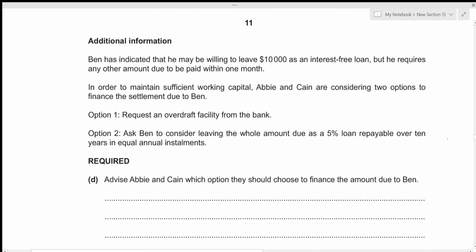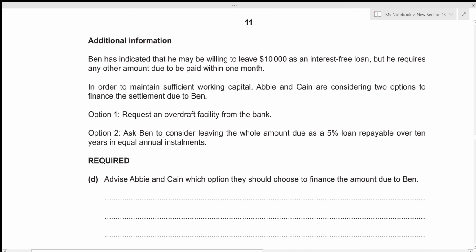We're given additional information. Ben has indicated that he may be willing to leave 10,000 as an interest-free loan, but he requires any other amount due to be paid within 1 month. In order to maintain sufficient working capital, Abby and Kane are considering two options to finance the settlement due to Ben. The first one is to request an overdraft facility from the bank, and the second one is to ask Ben to consider leaving the whole amount due as a 5% loan repayable over 10 years in equal annual installments. And we need to advise Abby and Kane which option they should choose to finance the amount due to Ben.